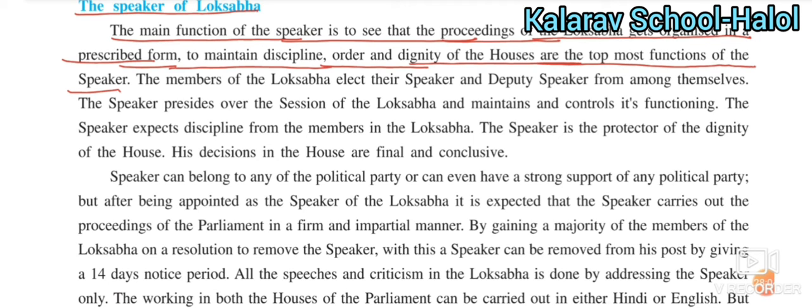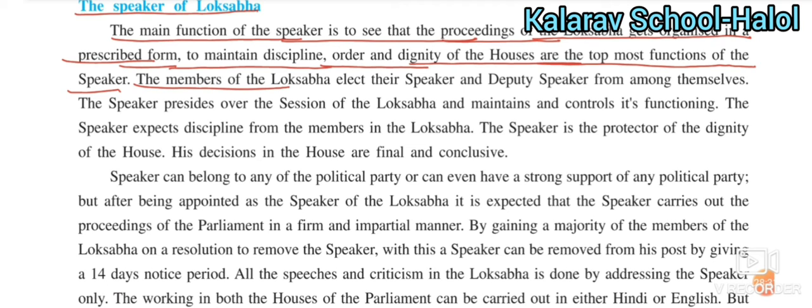What are the functions of the Speaker? Number 1, to see that the proceedings of the Lok Sabha are organized into the prescribed form. Number 2, maintain the discipline, order and dignity of the houses. So these are the top functions of the Speaker.